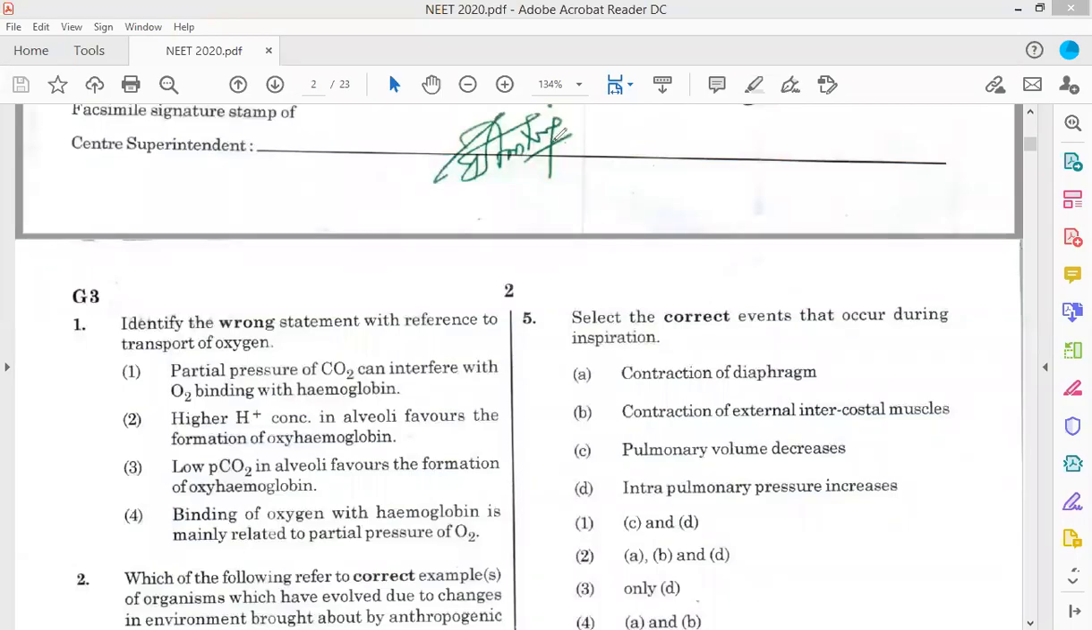So today we'll discuss the NEET 2020 question paper, biology question paper. Hope you all have given good exams. The question paper is a little bit easy, and most of the questions are from NCERT. So let's start the discussion of the questions with complete explanation.